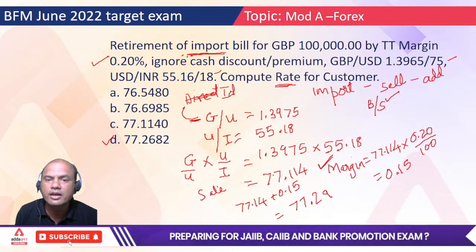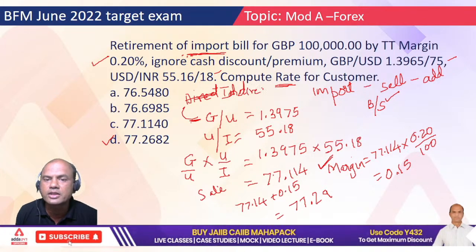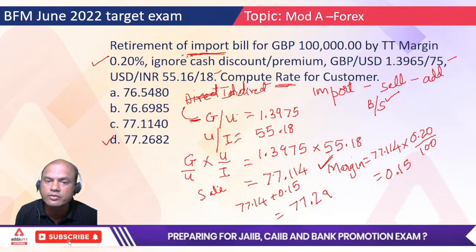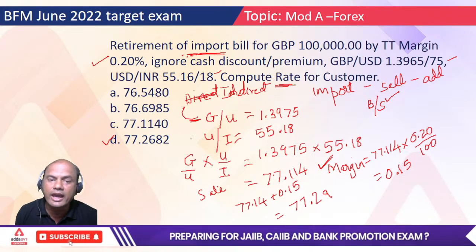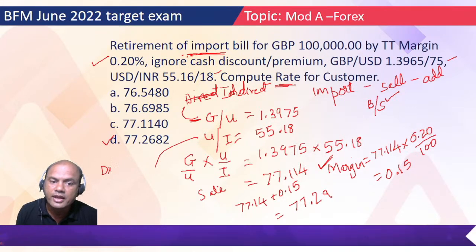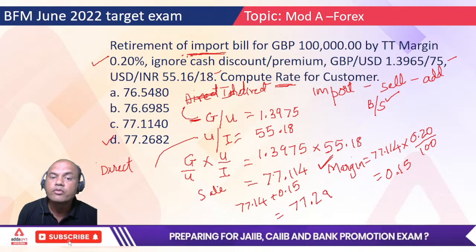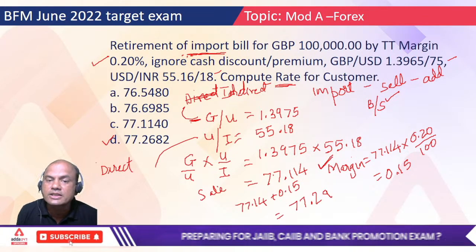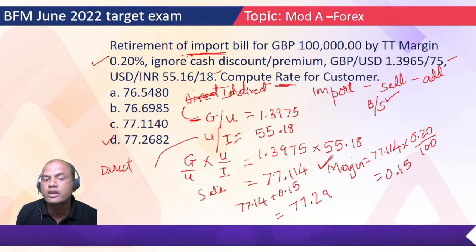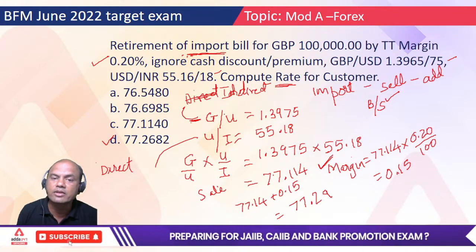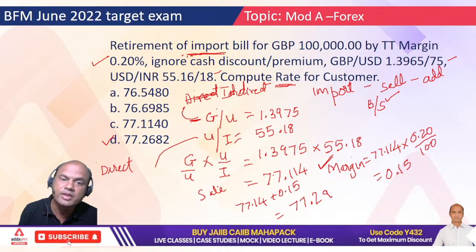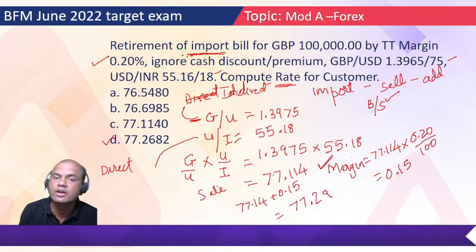Okay, it's an indirect rate whenever GBP is constant and dollar is variable. And in India, what do we use? We use direct rate. We have dollar constant and we change INR. Whenever dollar is constant, it is called direct rate. Foreign currency is constant. And whenever the home currency is constant, as for GBP in London, it's called indirect rate.